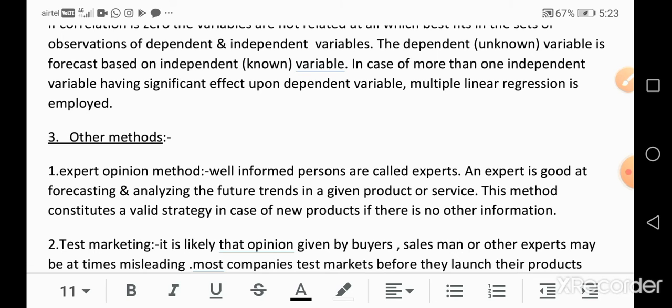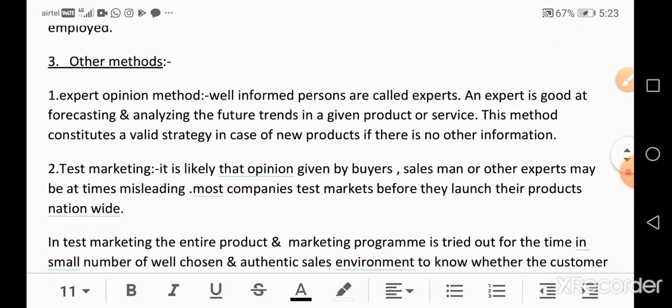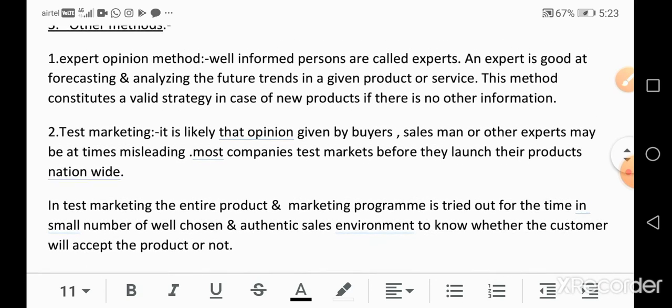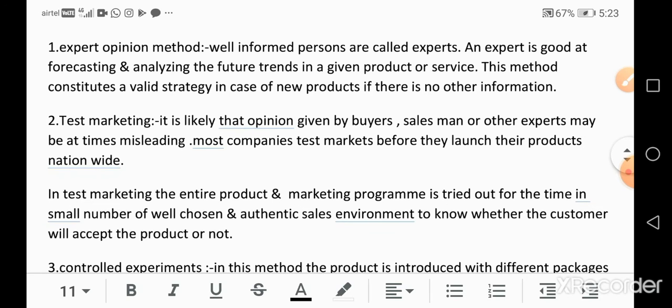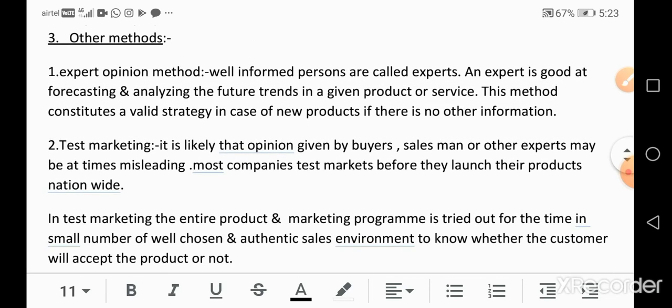Other methods are, first, the expert opinion method. In the expert opinion method, we take the opinion of an expert. Well informed persons are called experts. An expert is good at forecasting and analyzing the future trends in a given product or service. This method constitutes a valid strategy in case of new products if there is no other information.